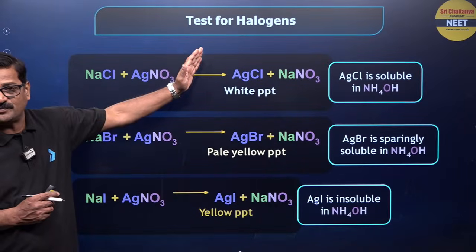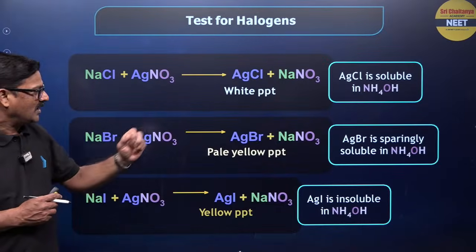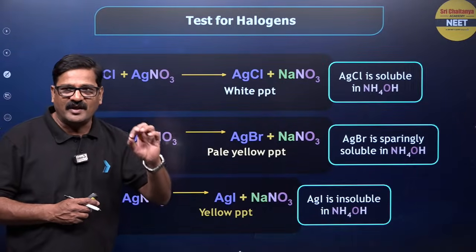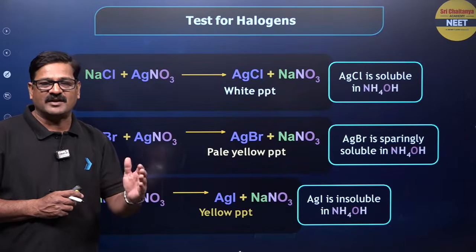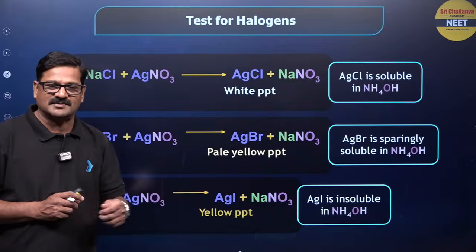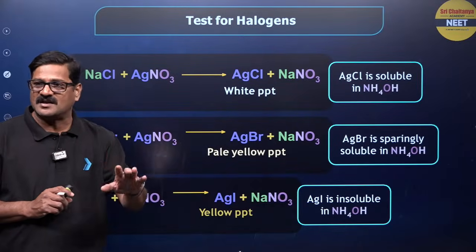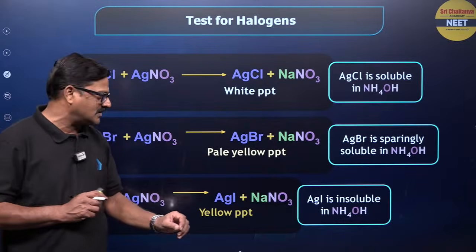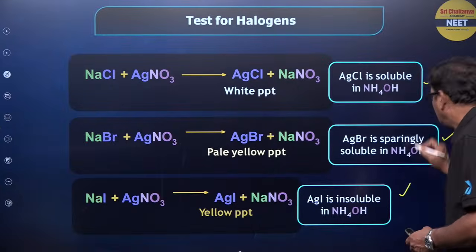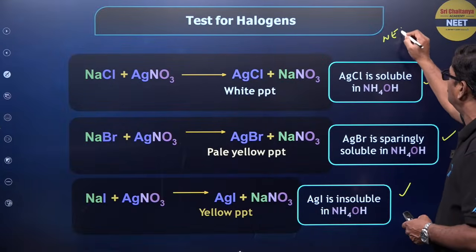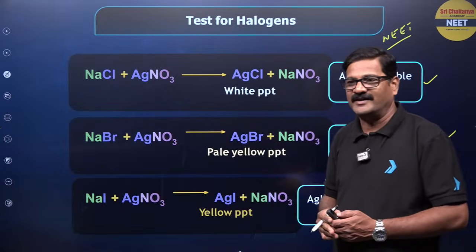AgCl is a white precipitate and it is soluble in ammonium hydroxide. AgBr is a pale yellow precipitate. It is partially or sparingly soluble in ammonium hydroxide. And AgI is a yellow precipitate. It is insoluble in ammonium hydroxide. So these solubility parameters are important for the NEET examination, my dear children. So very, very important. Clear? Any doubt, children?